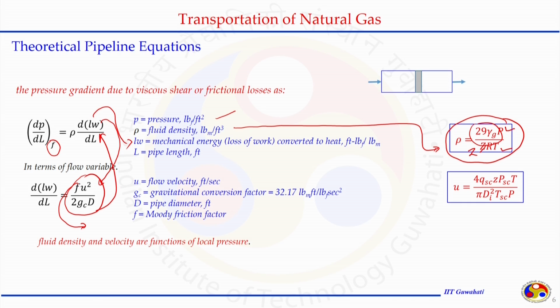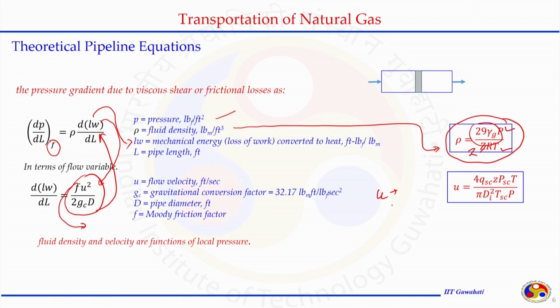Similarly, when we convert this into flow properties like the velocity of the fluid, u, it is difficult to measure the velocity, but we can convert that into some quantity that can be evaluated locally.